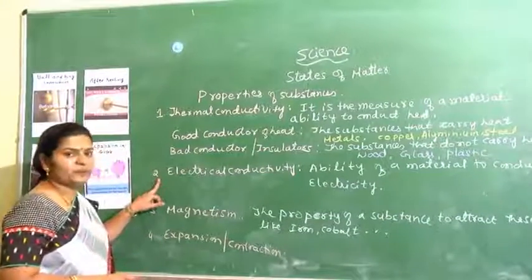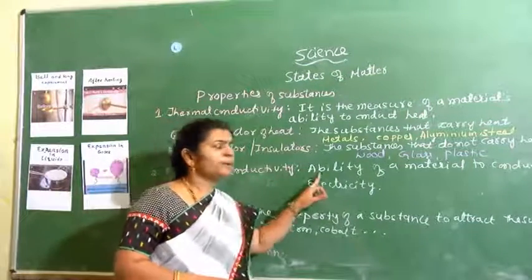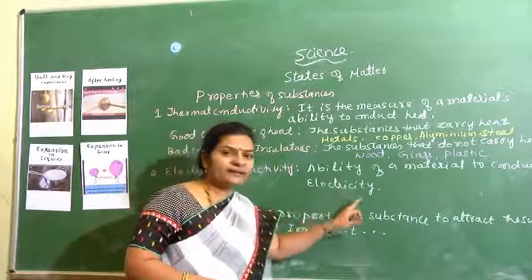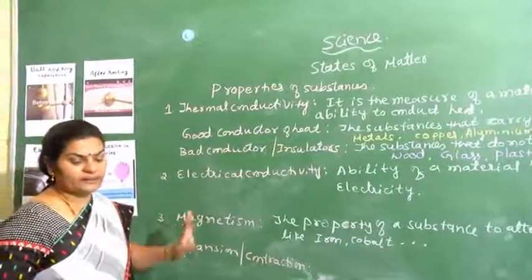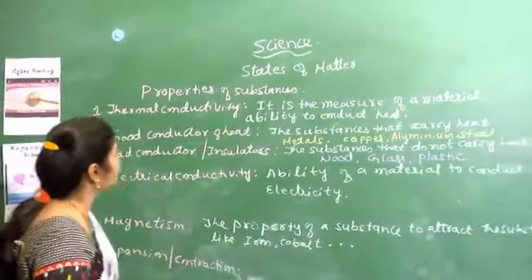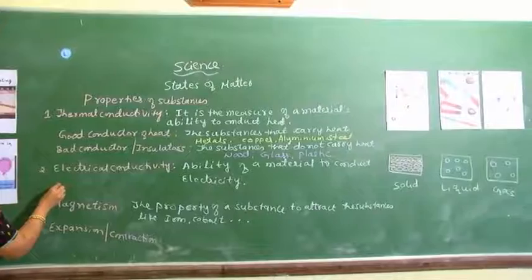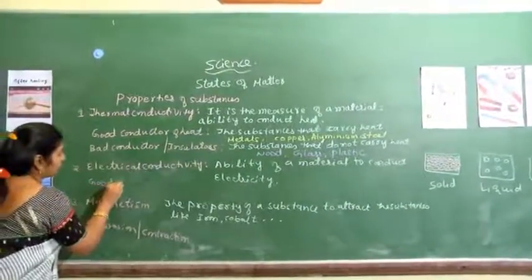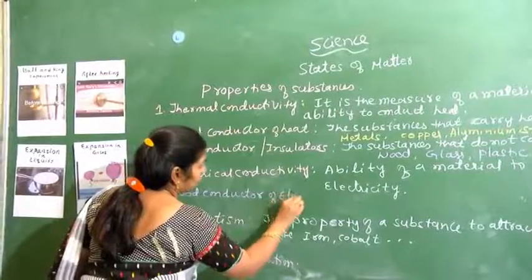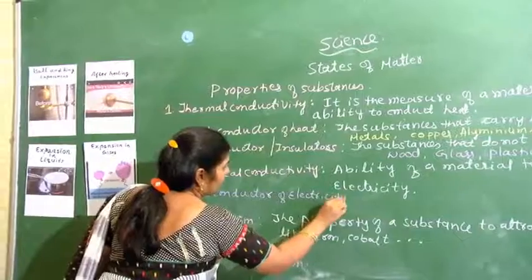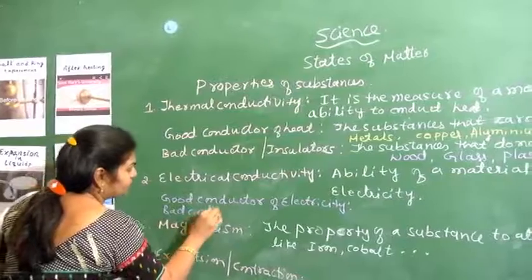The second property is electrical conductivity. What is electrical conductivity? It is the ability of a material to conduct electricity. That is what we call electrical conductivity. In electrical conductivity also, as we said for heat, we consider good conductors of electricity, and the next one, bad conductors of electricity.